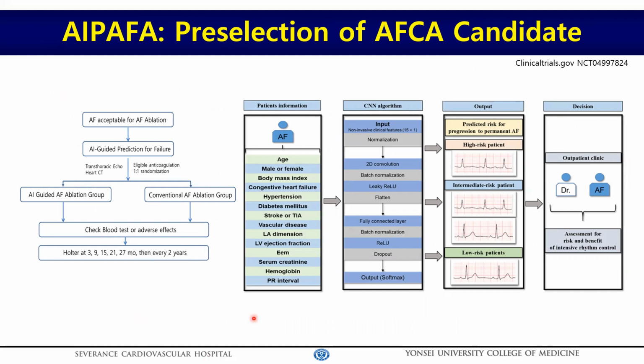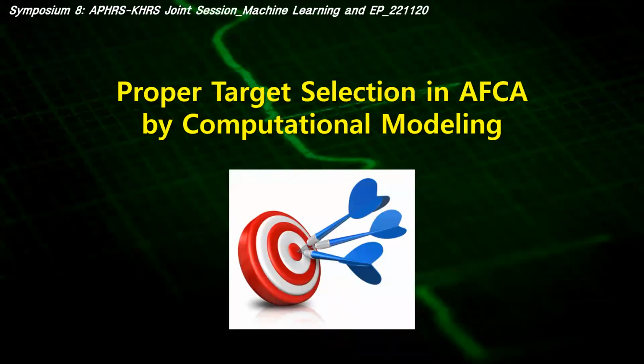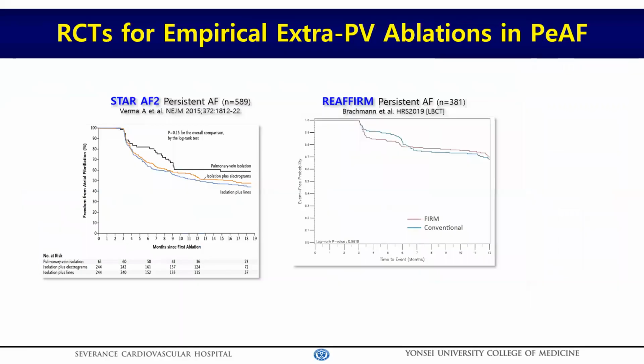And if you provide these several clinical laboratory data, echo data, and ECG PR interval, AI calculates the risk of rhythm control failure within a minute. Okay, let me switch gears and move to the proper target selection in AF ablation.